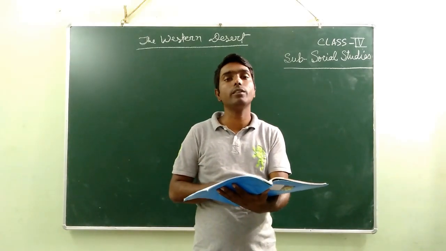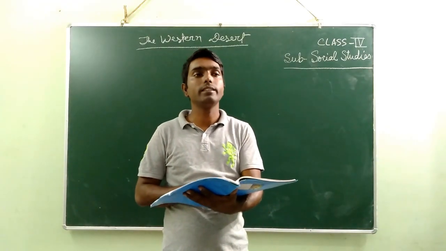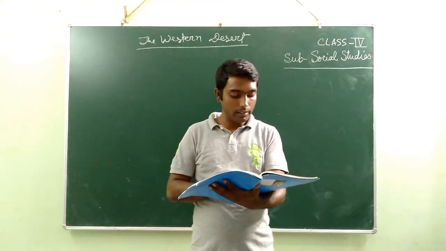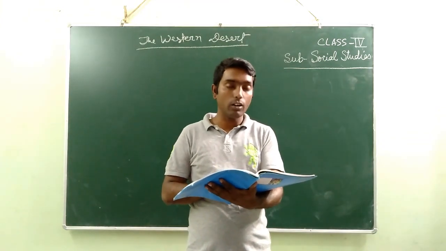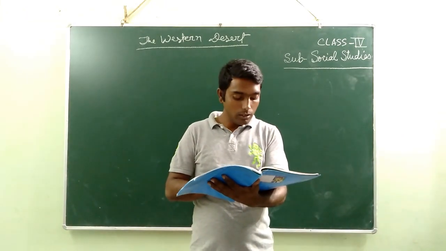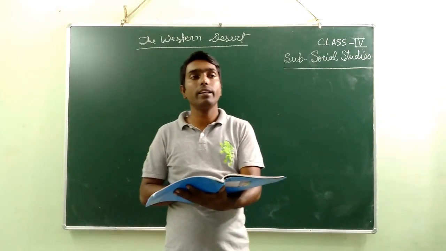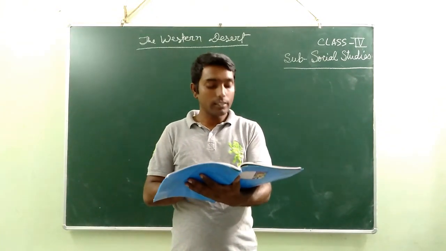Some people travel from one place to another in search of food for themselves and for their animals. This kind of people they call banjaras. All these situations make life difficult in the Thar desert.